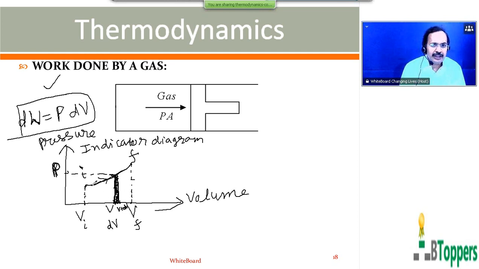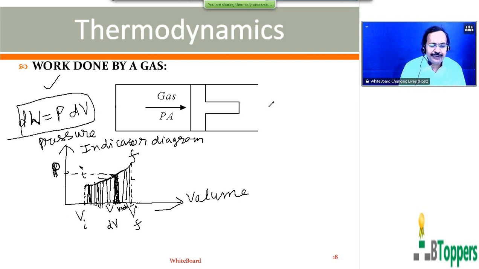To calculate the total work done by the gas in any process when its volume changes from Vi to Vf, we can imagine this entire area below the PV curve and volume axis to be divided into a very large number of similar small elementary rectangles. So total work done by the gas simply equals the sum of the areas of all those elementary rectangles with volume changing from V equal to Vi to V equal to Vf.